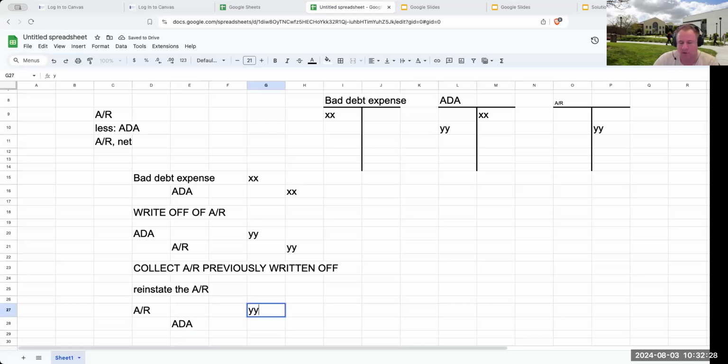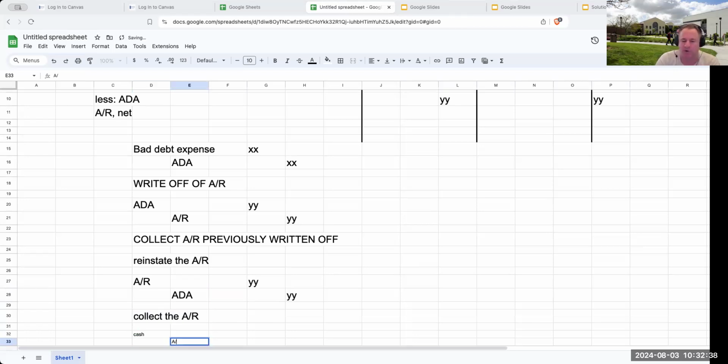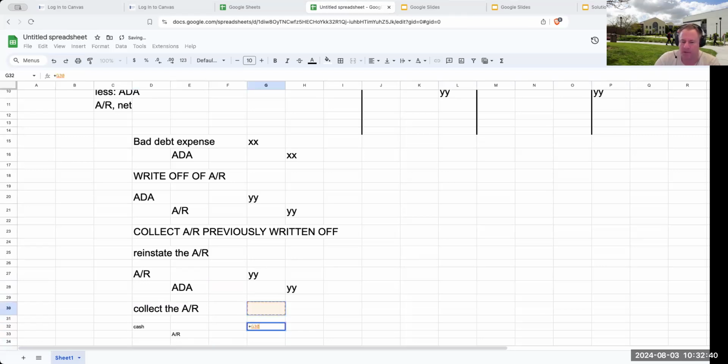And we'll call this Y. And then over here, collect the AR. So collecting the AR, we're going to debit cash and we're going to credit the accounts receivable. So this is a really important thing in terms of what do we do if we've written it off and then we go back through and then later collect it.